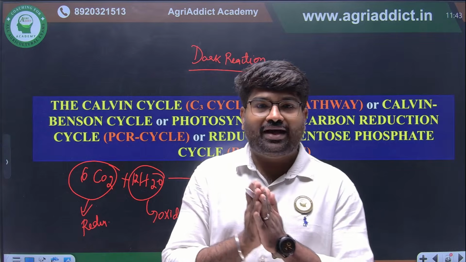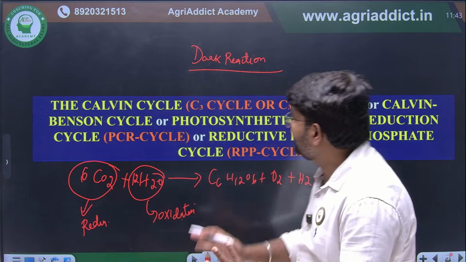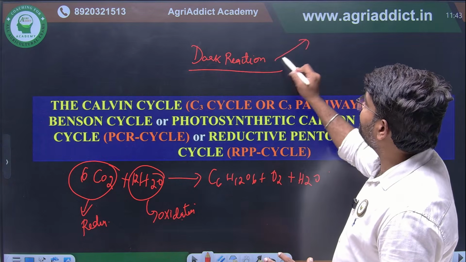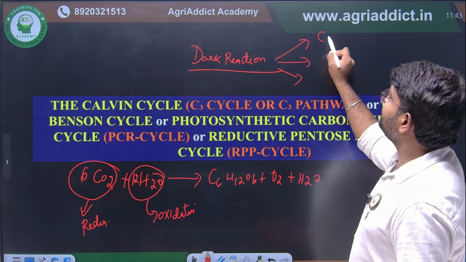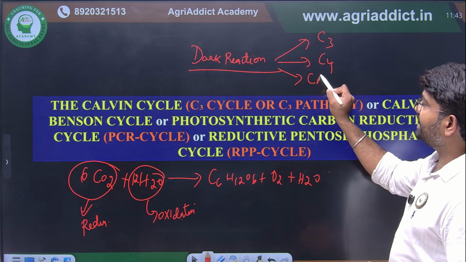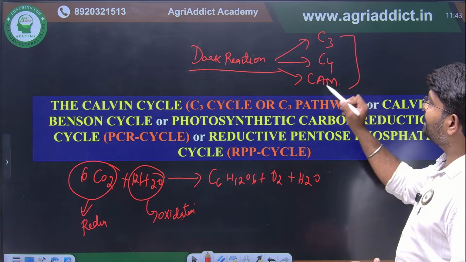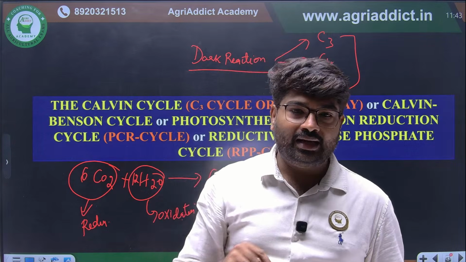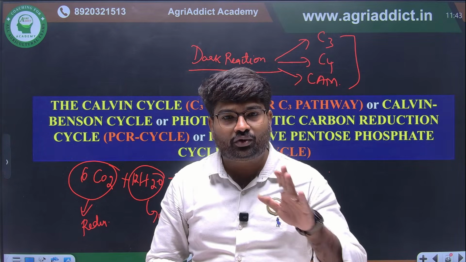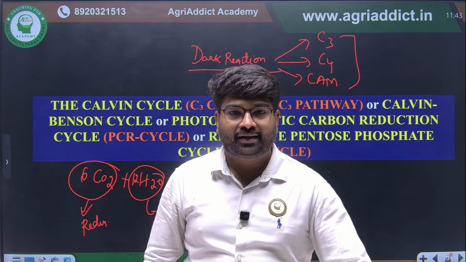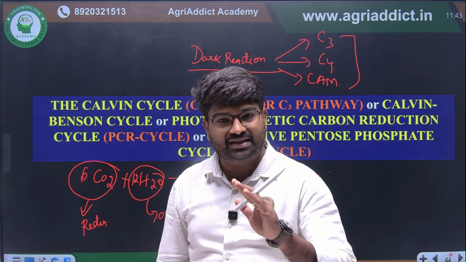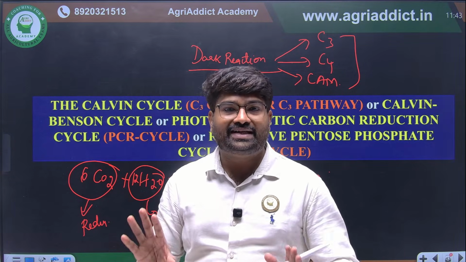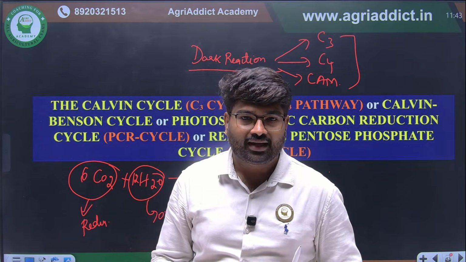Okay. Now we are going to see about the dark reaction. In the dark reaction you have to remember three major pathways. One is the C3 cycle, then the C4 cycle and the CAM pathway. These are the different pathways involved for CO2 reduction or CO2 fixation in plants. Now we are going to see the C3 pathway, C4 pathway and CAM pathway. What are the important points from the exam point of view?